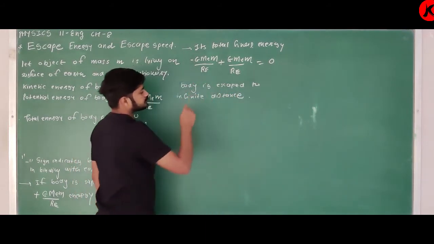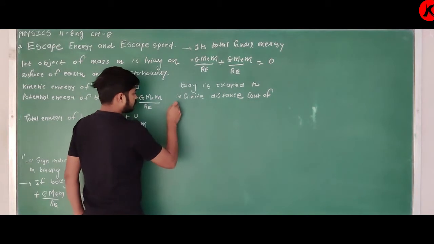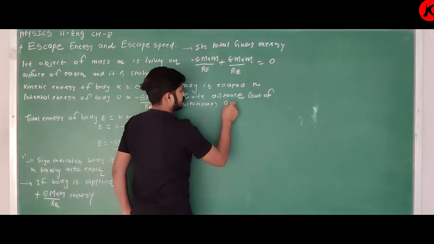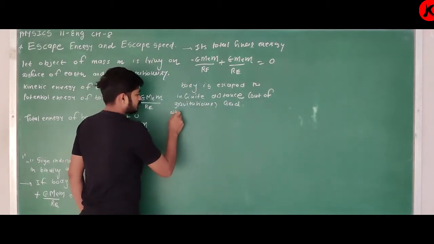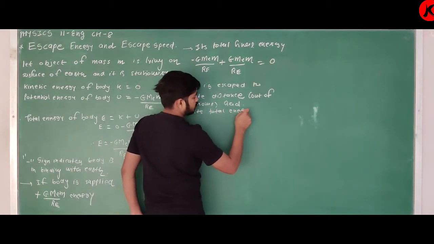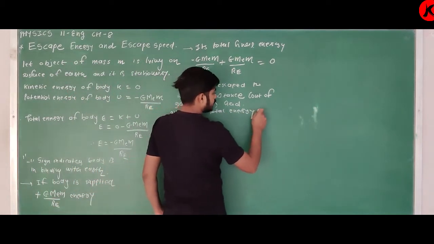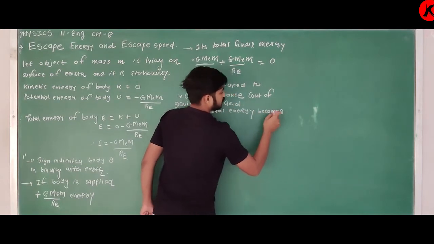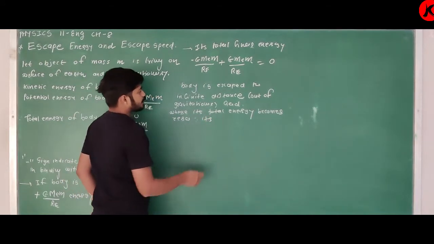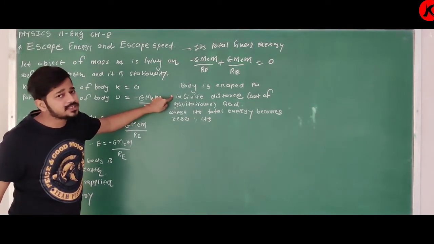Infinite distance means out of the gravitational field, where its total energy becomes 0. Therefore, body escaped to infinite distance means at infinite distance, potential energy becomes 0.